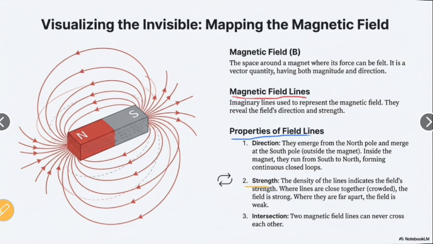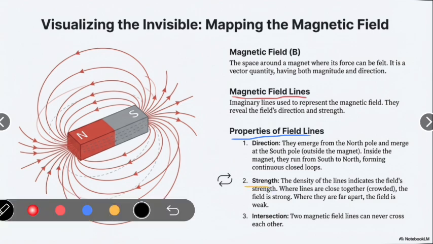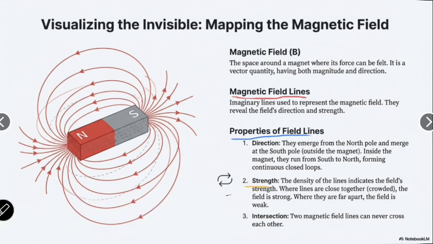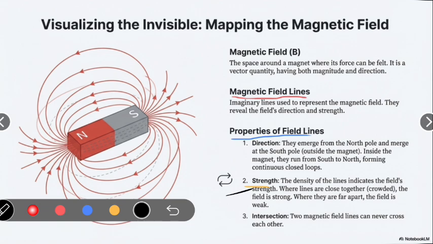Second, we study the strength of the magnetic field. The density of the lines indicates the field's strength. Where the lines are close together, crowded, the field is strong. Where they are far apart, the field is weak. Where they are parallel, the field is equal.